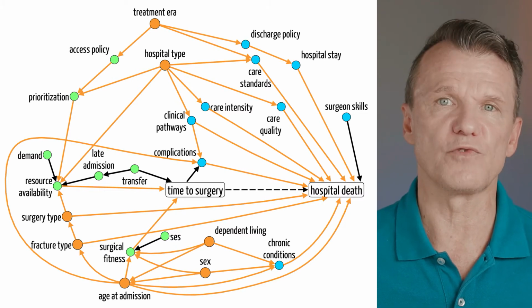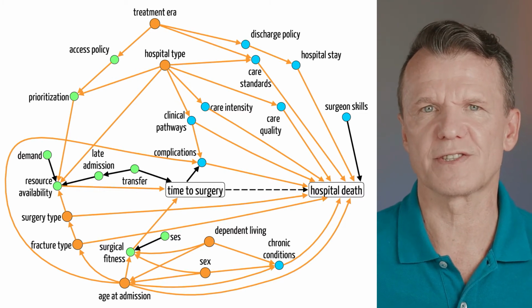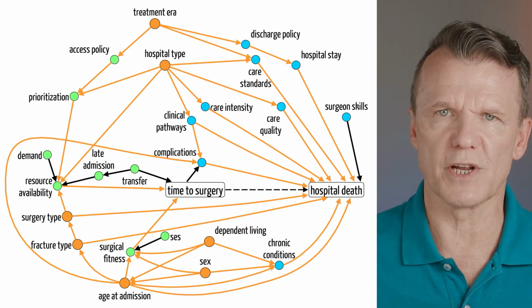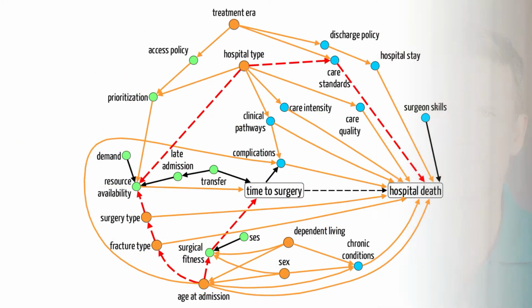Arthroplasty is the treatment of choice for femoral neck fractures, and fixation is the common treatment for other fractures. This graph shows the surgery type affects time to surgery through resource availability. In turn, available resources mediate the influence of hospital type on timing of surgery.